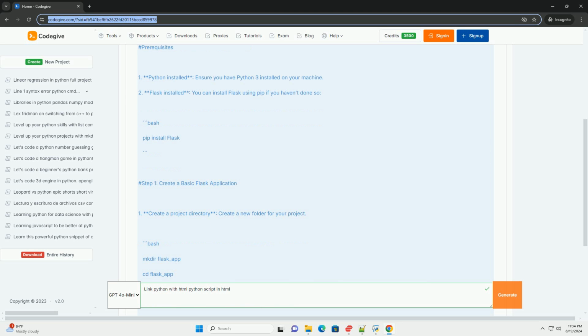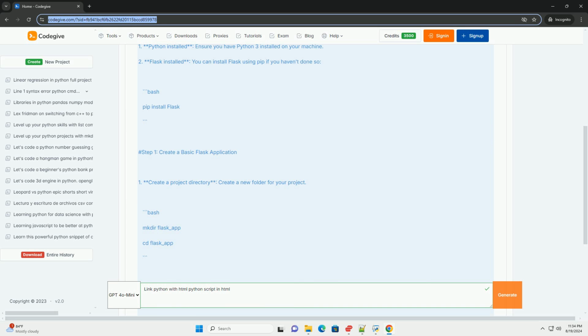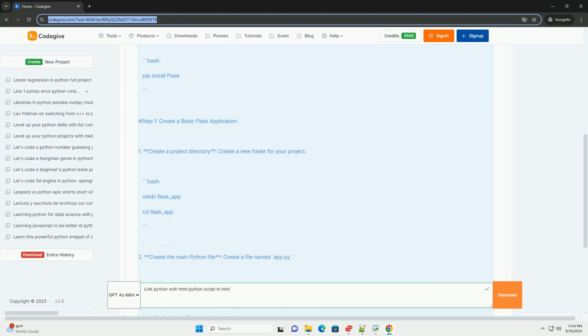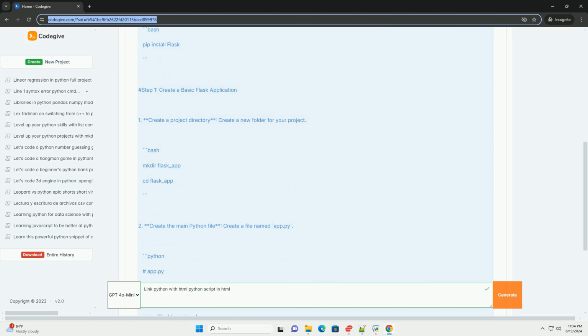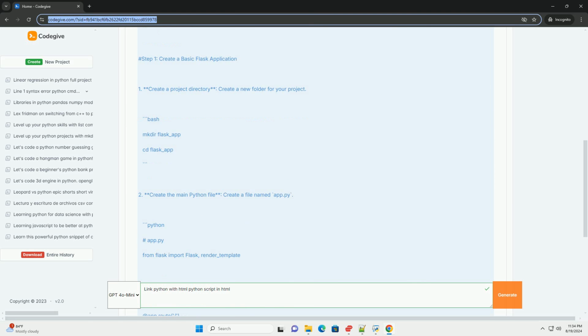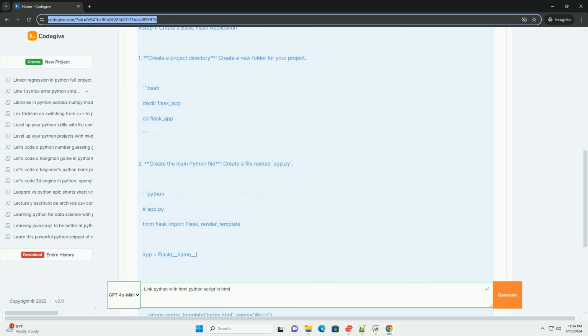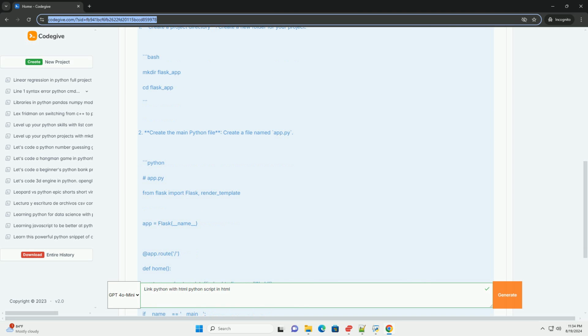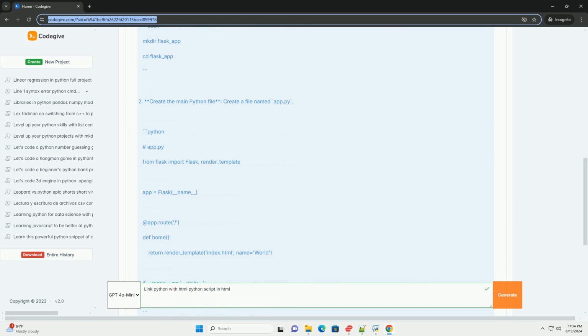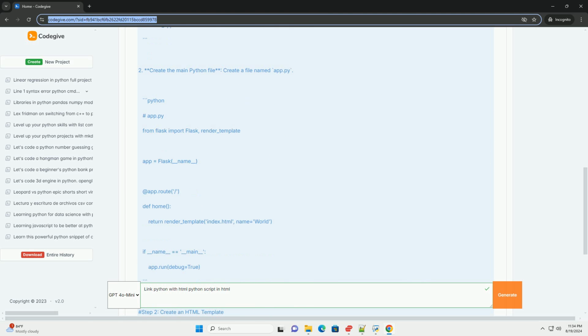Step 1. Create a basic Flask application. 1. Create a project directory. Create a new folder for your project. Create the main Python file. Create a file named app.py. Create a templates directory. Flask looks for templates in a folder named templates. Create this folder: mkdir templates.